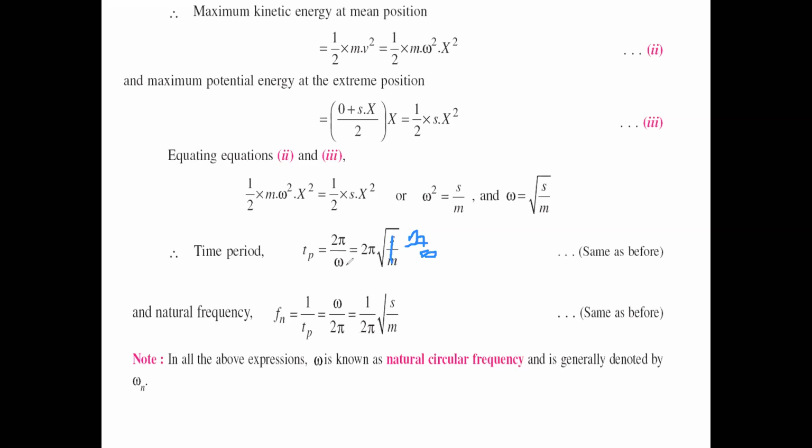Actually, I have made one mistake here. The time period is 2 pi by omega. So we write 2 pi into square root of m by s, and later natural frequency Fn equals 1 by 2 pi, 1 by Tp. So that is omega by 2 pi, or that equals 1 by 2 pi into square root of s by m, or it may also be written as 0.4985 by root delta.